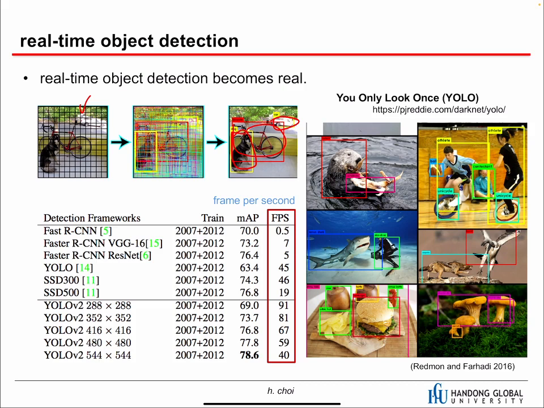And in 2016, if you take a look at this table, the accuracy is quite good. And if you look at the frames per second, if it is 40, then this algorithm can be applied to video in real time.